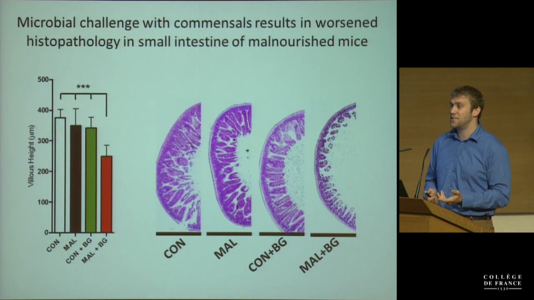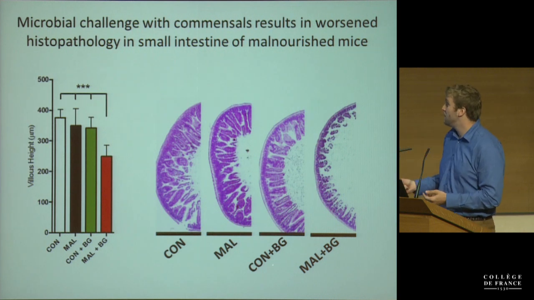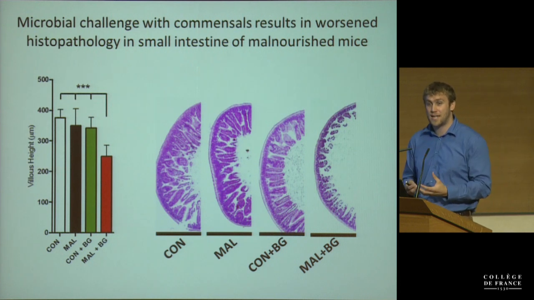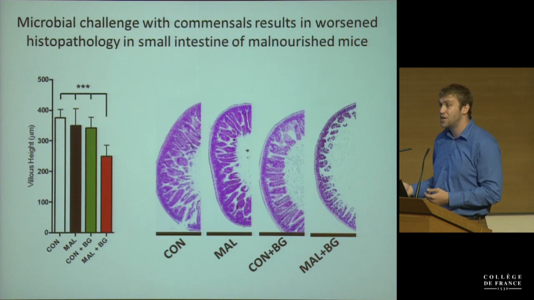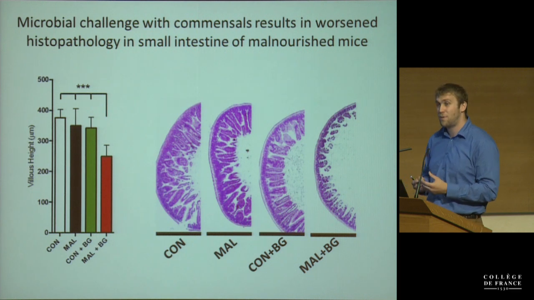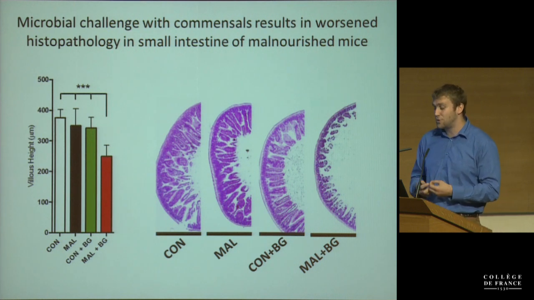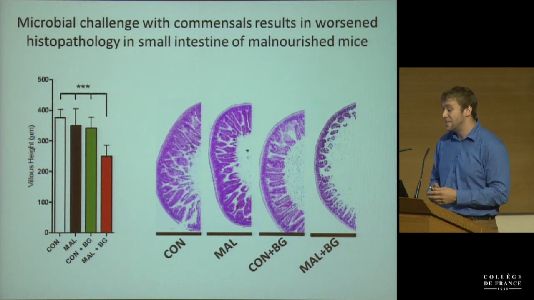One of the most striking things we see is when looking at the villus architecture. When you take the mice on the controlled diet, like the standard mouse chow, and give them that gavage, it doesn't really seem to change the architecture of the small intestine. However, when we give the malnourished mice this bacterial gavage, you see this villus atrophy in the small intestine, and this happens in the absence of diarrhea. So it seems that whatever is in the gavage is able to colonize the small intestine and lead to these perturbations, similar to what's seen in kids with enteropathy.